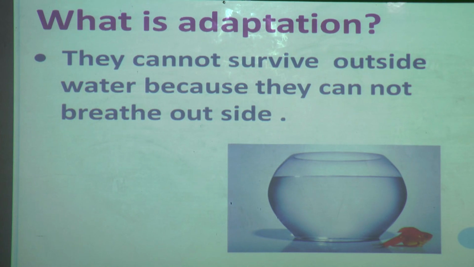Some animals can live on land. The animals which live on land can breathe the air, and the animals which live in water like fish can breathe air which is dissolved in water. So what body part helps it? The gills. So if we remove fish from the water, they cannot survive outside water because they cannot breathe outside.